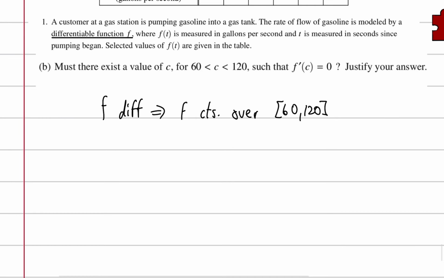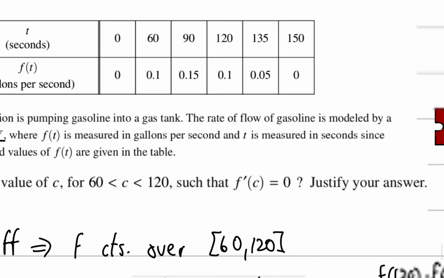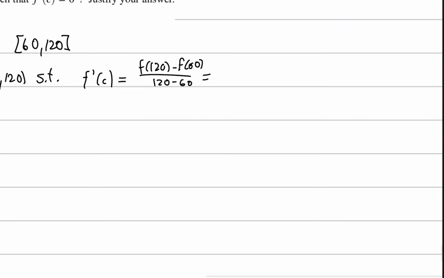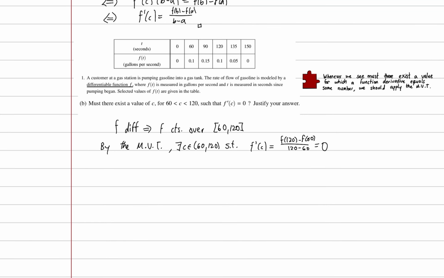So we know by the mean value theorem, right, there exists a c in 60, 120, such that f prime of c is the average rate of change, which is f of 120 minus f of 60 over 120 minus 60. But wait, f of 120 and f of 60, they're both 0.1, so it's just going to be 0. So, yes, there is such a c in the interval. And that is our proof, in fact.